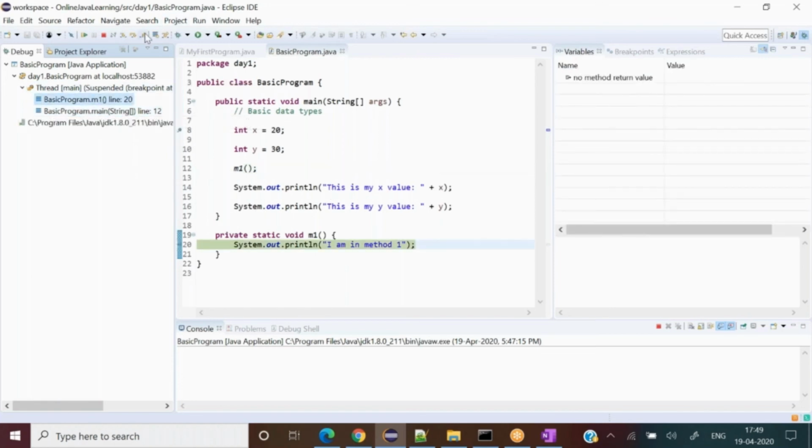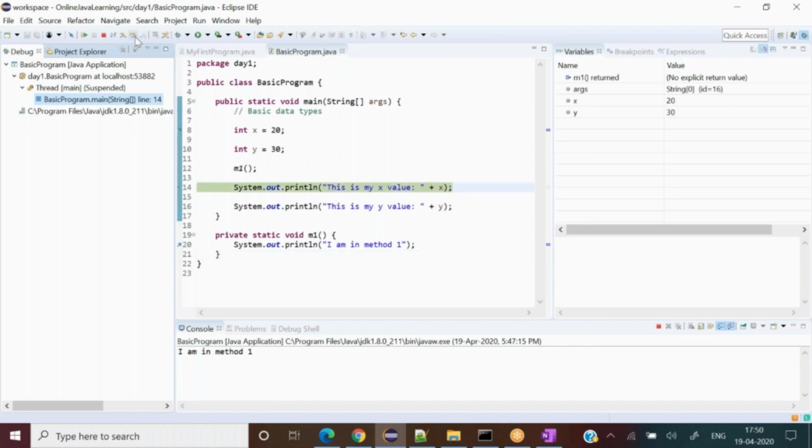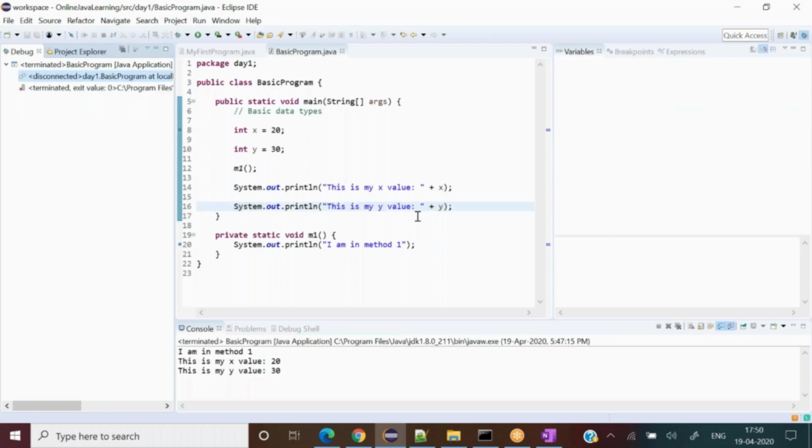And the frame disappears once we exit. I think for the very first day we discussed little bit complex things, but that's okay. Don't worry, I'll discuss the stack and heap in greater detail later on when its turn comes. All right, so these are the debug related things which I wanted to